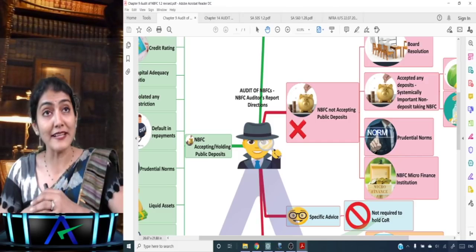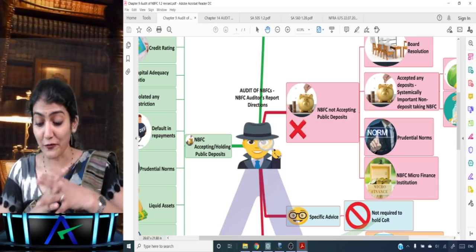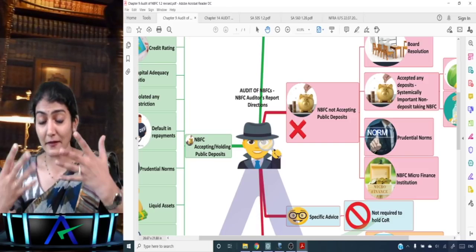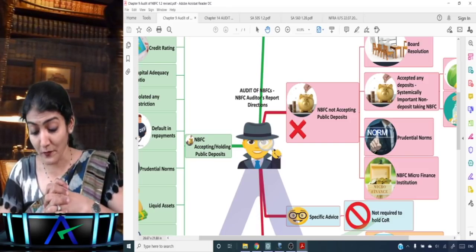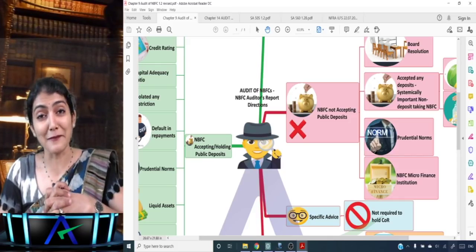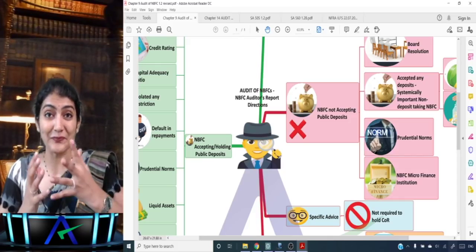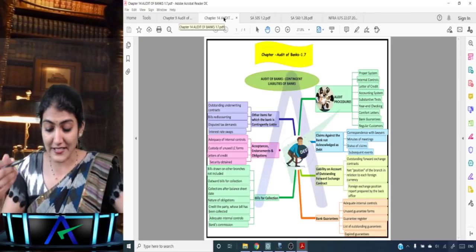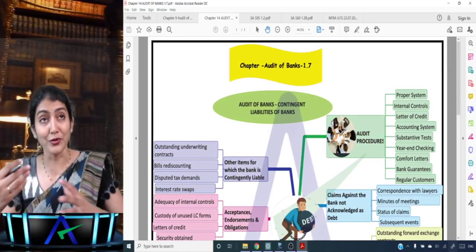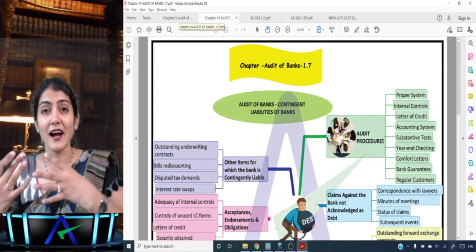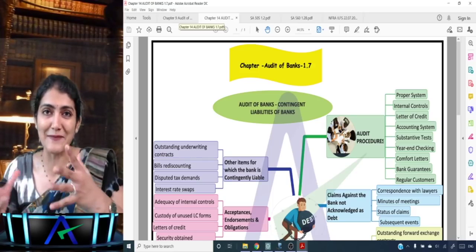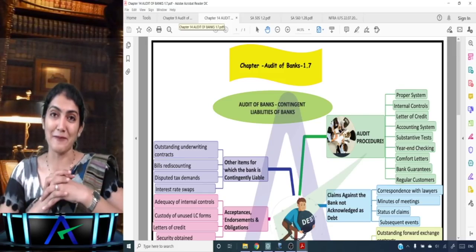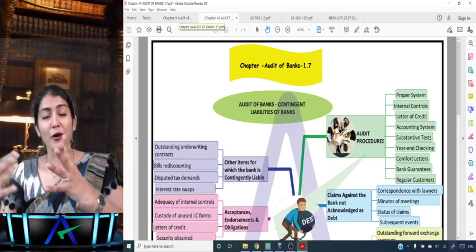Many students have sent me reviews that they are finding the book very helpful in revision of the subject. Also, there are many students who are saying, madam, if a hard copy could be available. But the charts are of very different sizes, so right now it's a little bit of a challenge, though we are working on getting a hard copy also. But I hope by that time you become a chartered accountant. I wish and I know that is going to happen. So yes, hard copy is more comfortable.